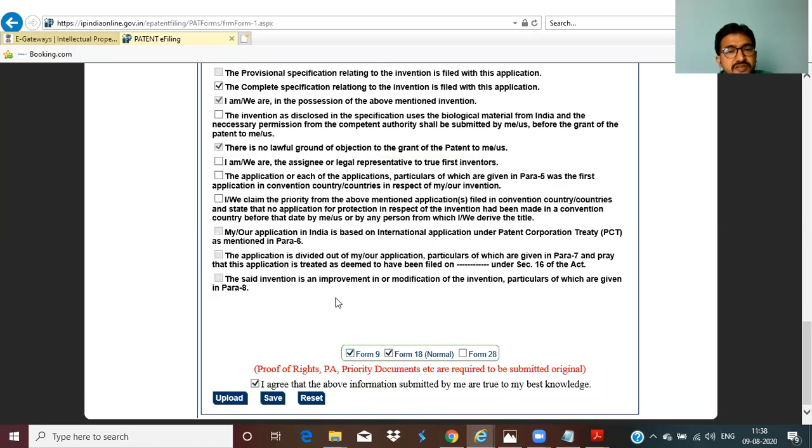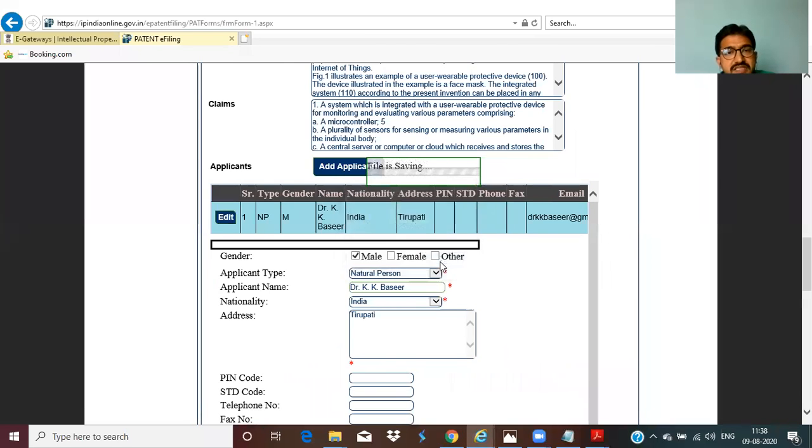If you click all these checkboxes, e-filing is 1600, Form 9 early publication 2500, and Form 18 4000, totally 8100 that you have to pay once you are done. If you are ready only for filing, don't check these, and you only pay 1600 rupees. If you are interested in e-filing and early publication, just pay 1600 plus 2500. I'm going with all three cases. Once you click on Form 9 and Form 18, click on save. Once you have saved it, Form 1 is ready.